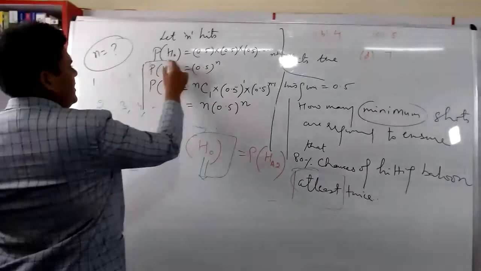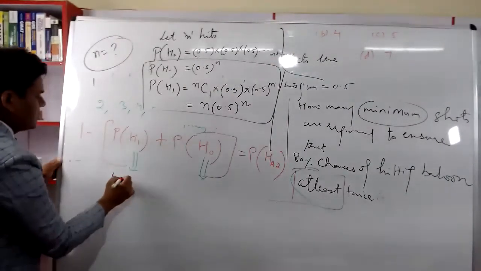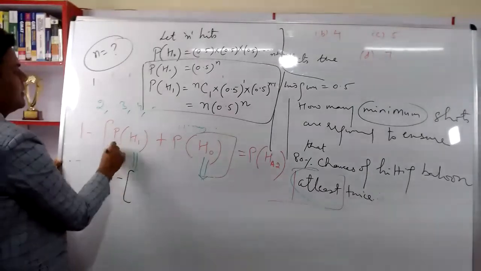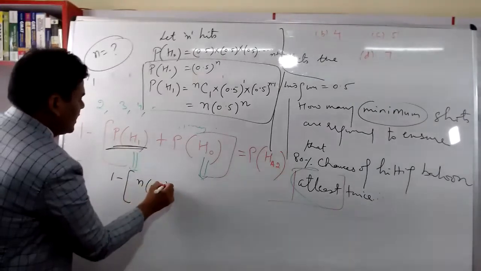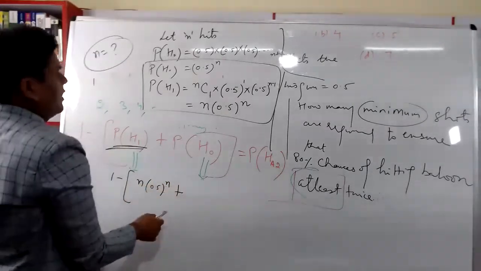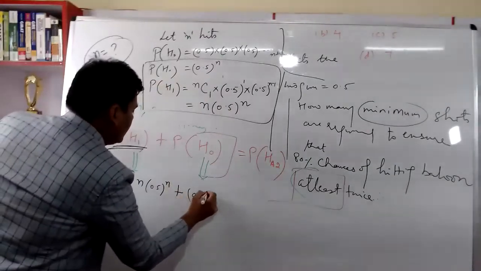Done. So I have these two values. Now the game is easy. So 1 minus the probability of hitting the balloon once, n into 0.5 to the power n, plus the probability of never hitting the balloon, 0.5 to the power n.